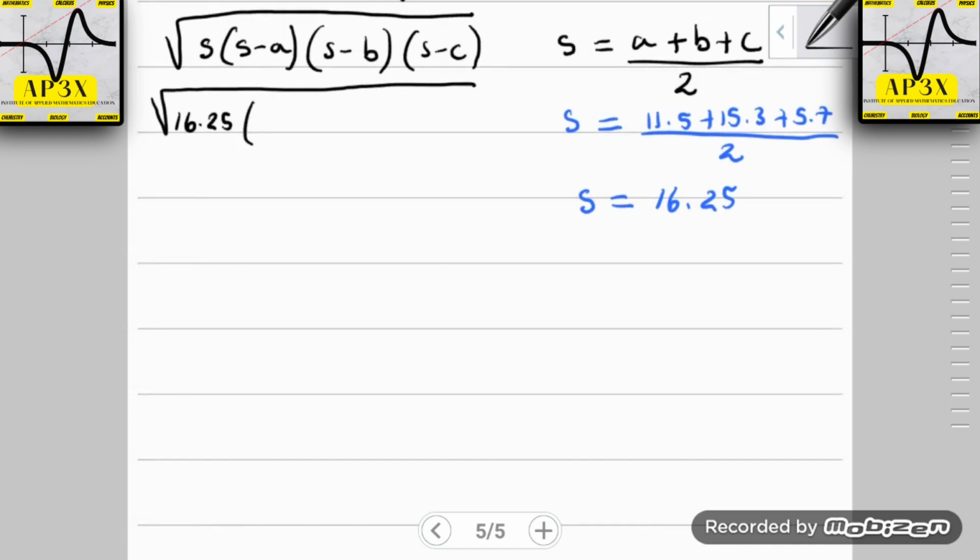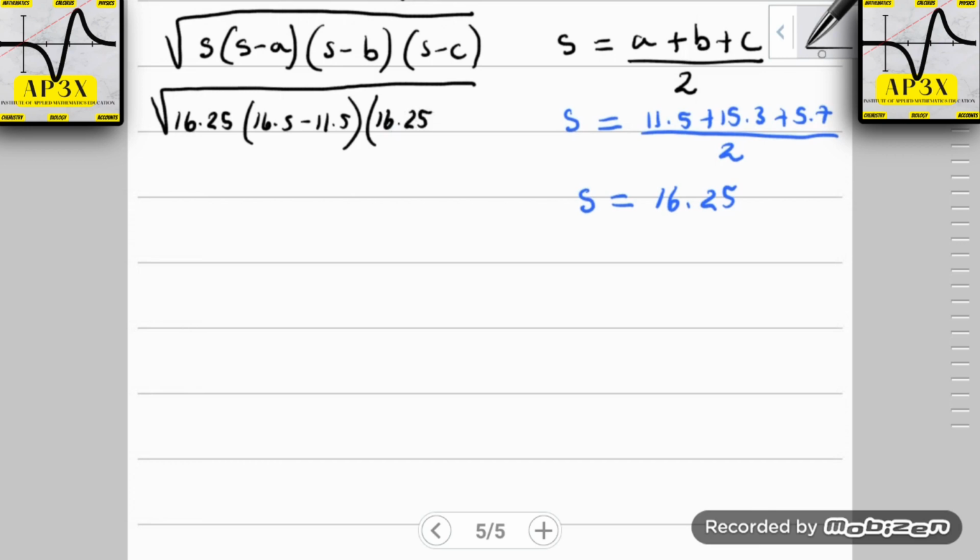Use whatever is calculated. So 16.25, open bracket, you'll see s repeating itself, 16.25, take away, we chose the value a to be 11.5. Once again, s repeats itself, 16.25. You can see I made an error here, it should have actually been 16.25, pardon me. Take away the b value, which we chose to be 15.3.